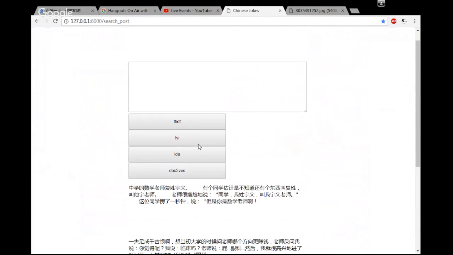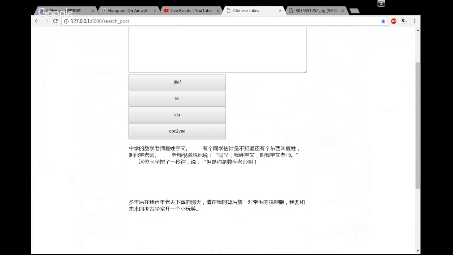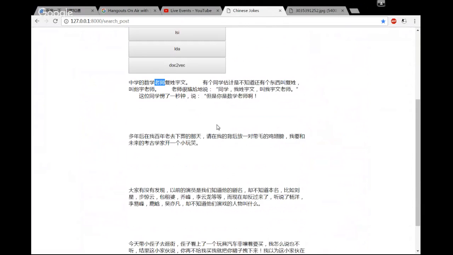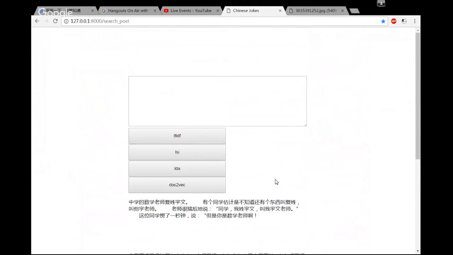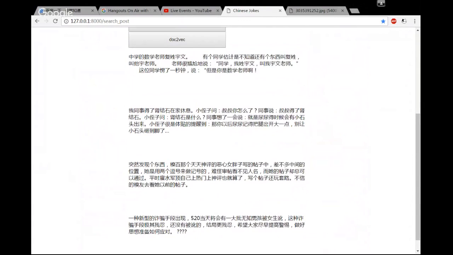For example, if we use this one and this method, sometimes the results are not very similar to the topic. This topic is about the teacher and the student, but these 2 are just regular jokes. This one also, and we can try the last one. Yeah, we found that it also does not perform very well.